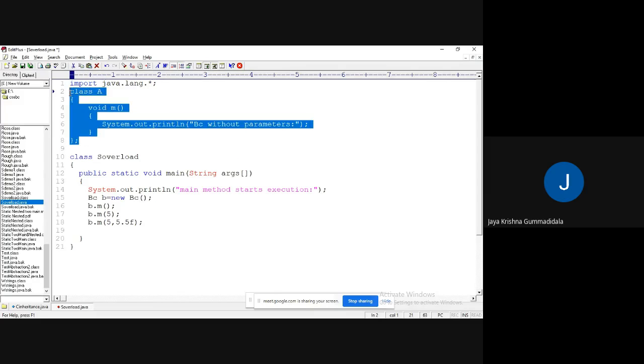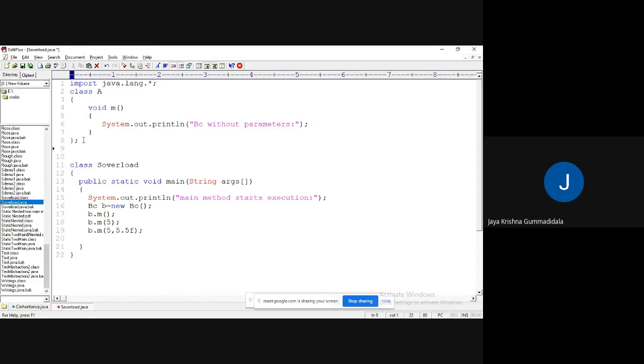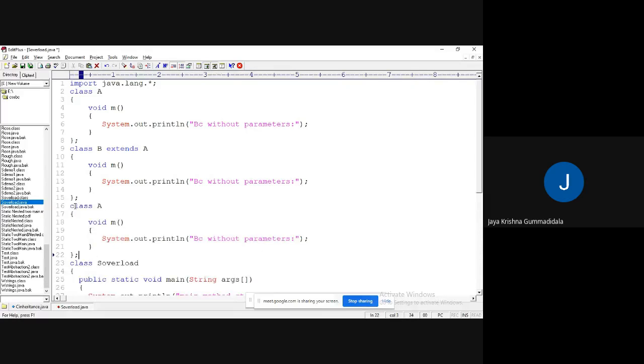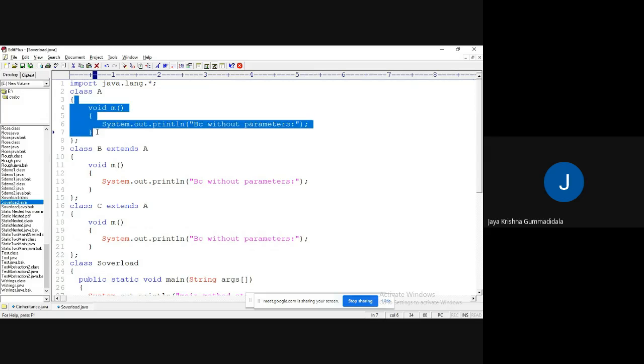I'm going to copy this same thing and make class B, which extends class A. And I'm going to copy the class C, which extends class A. But in all of them, the method name is the same.